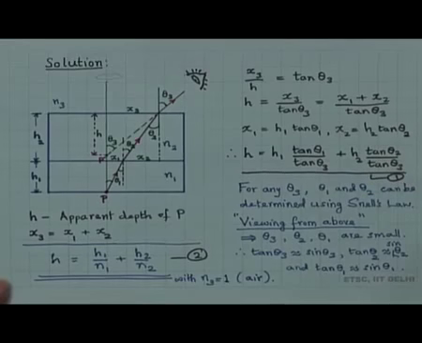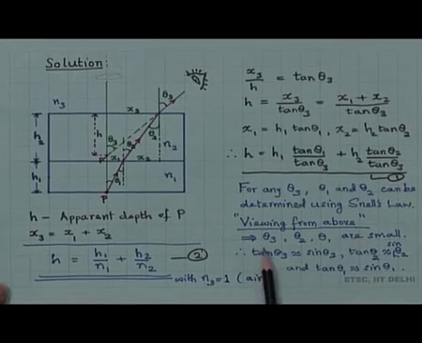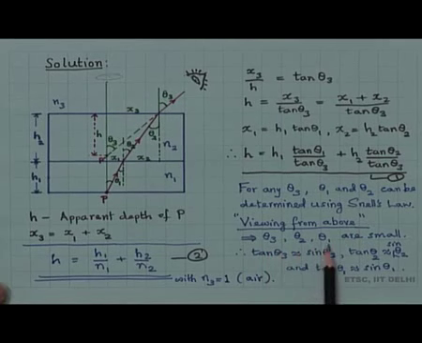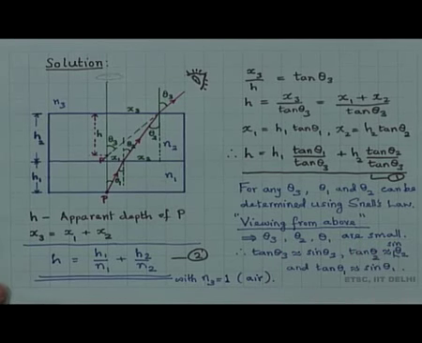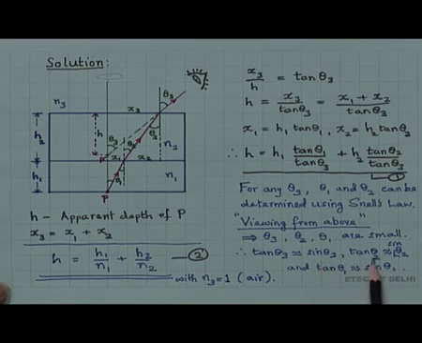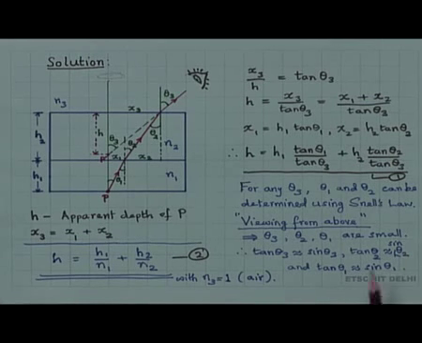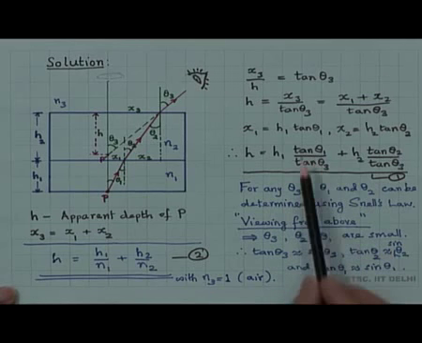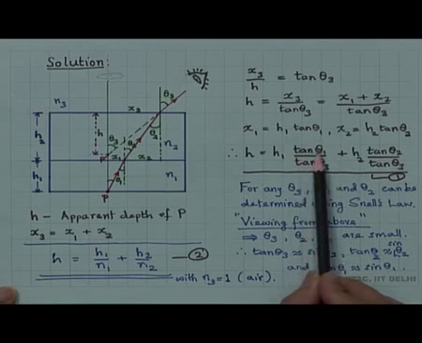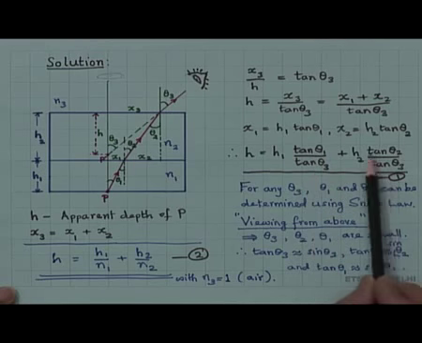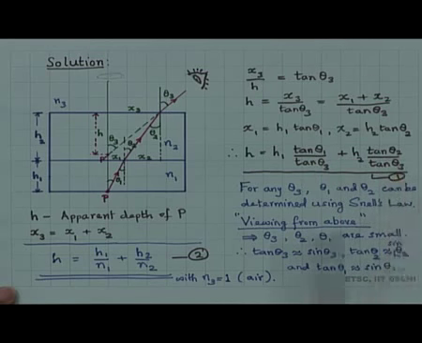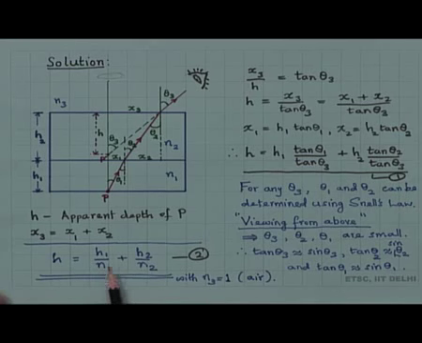Therefore viewing from above implies the angles theta 3, theta 2, theta 1 are all small angles, and therefore tan theta 3 is nearly equal to sin theta 3, tan theta 2 is nearly equal to sin theta 2 and tan theta 1 is nearly equal to sin theta 1. This approximation is very much valid for all small angles. If we apply that and substitute sin theta 1 by sin theta 3, sin theta 2 by sin theta 3, then we will get h is equal to h 1 by n 1.